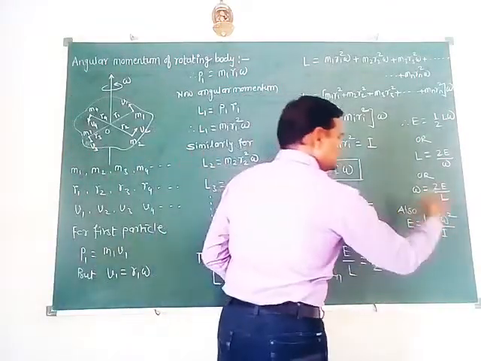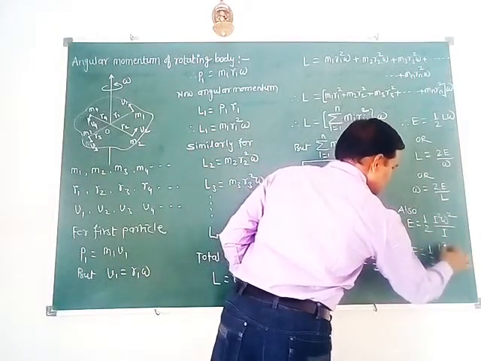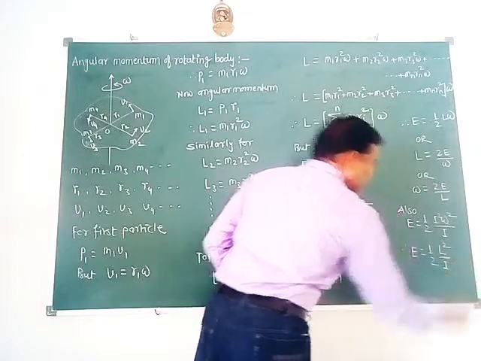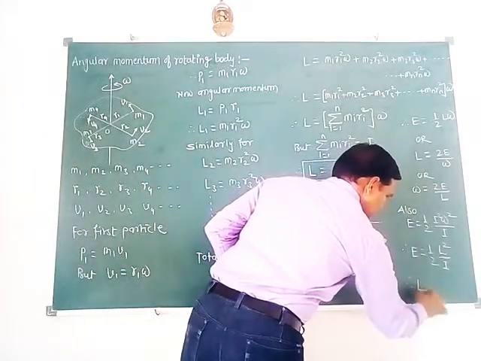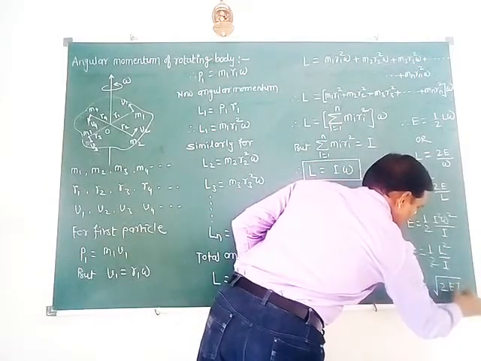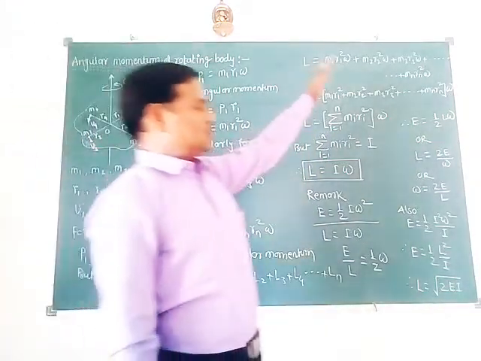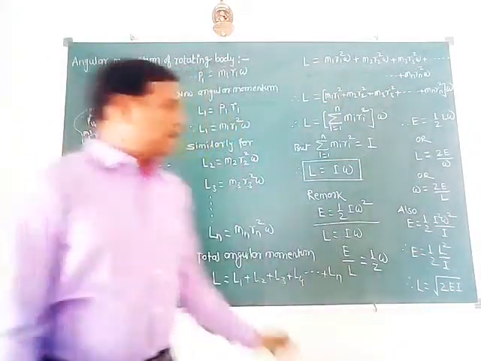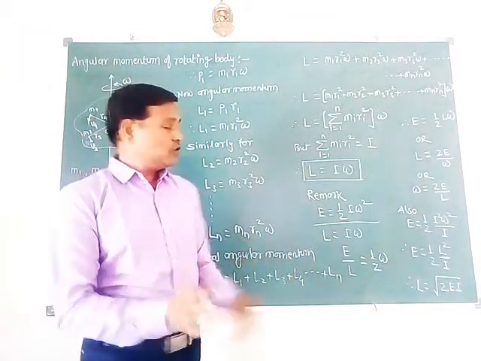But I omega is L. So capital E can be written as 1 by 2 L square by I. So what is angular momentum from this relation? Capital L can be written as square root of 2EI, where E is the kinetic energy of the rotating body. So these are different relations between kinetic energy and angular momentum of a rotating body.